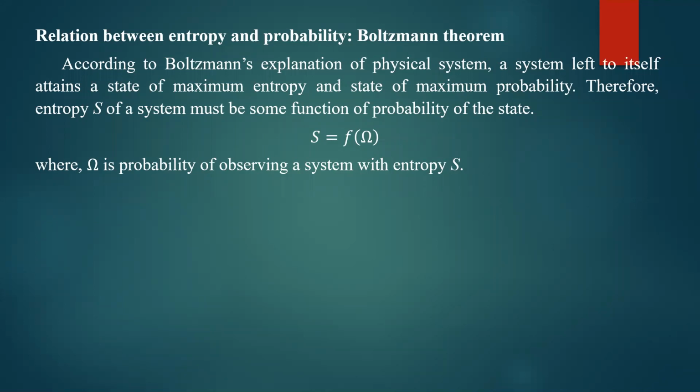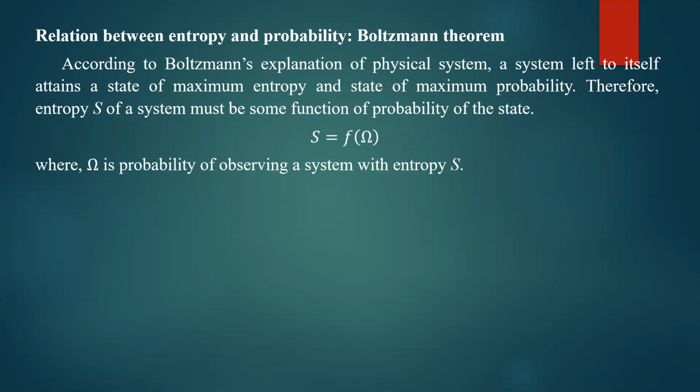That means the entropy and probability will increase with time if the system is left to itself. So therefore, entropy S of a system must be some function of the probability of the state. According to the statement, it is clear that the entropy is a function of the thermodynamic probability. So entropy and probability have a relation between them, and you can say that S is equal to F of omega.